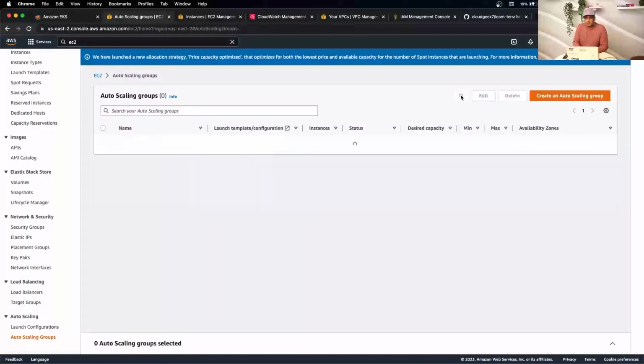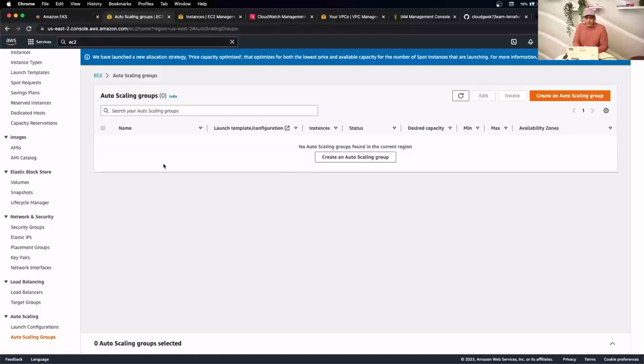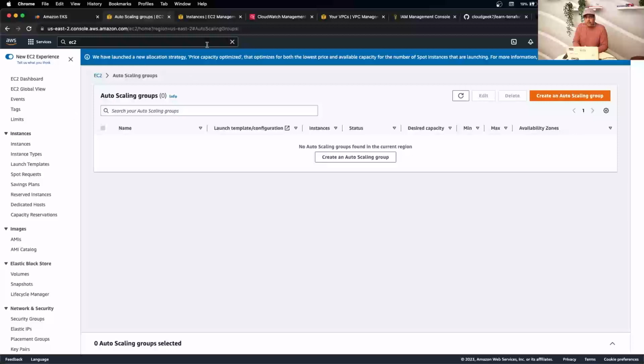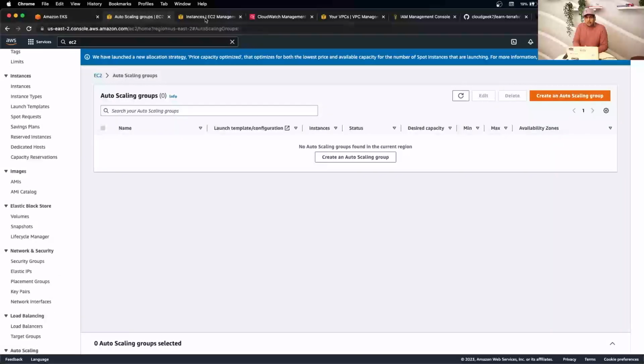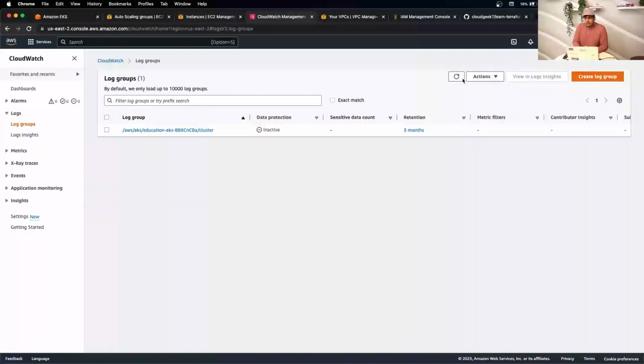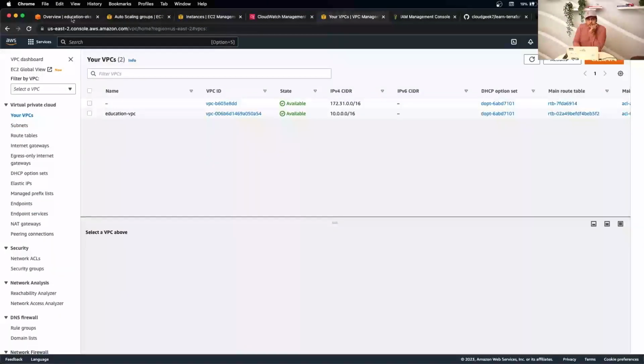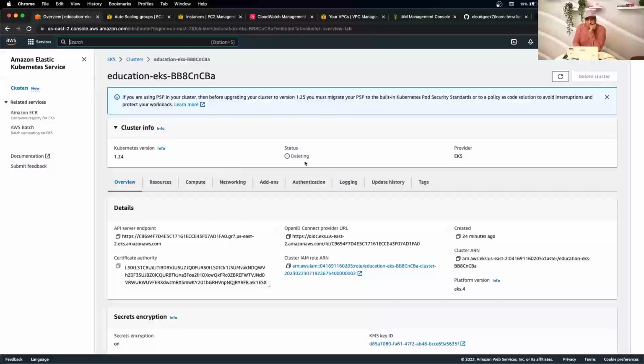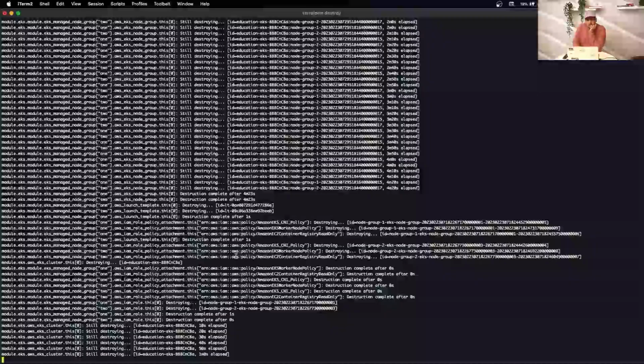So you should see your cluster status as deleting or it disappears. So here, while we're here, I would like to refresh and see if, yeah, it removed the auto-scaling groups as well from here. Deleted. The instances will also disappear slowly or it's terminated. Your log group is inactive. And your VPC will also disappear. So let's go here. Yeah, you see the status now is deleting. So cluster is still deleting.